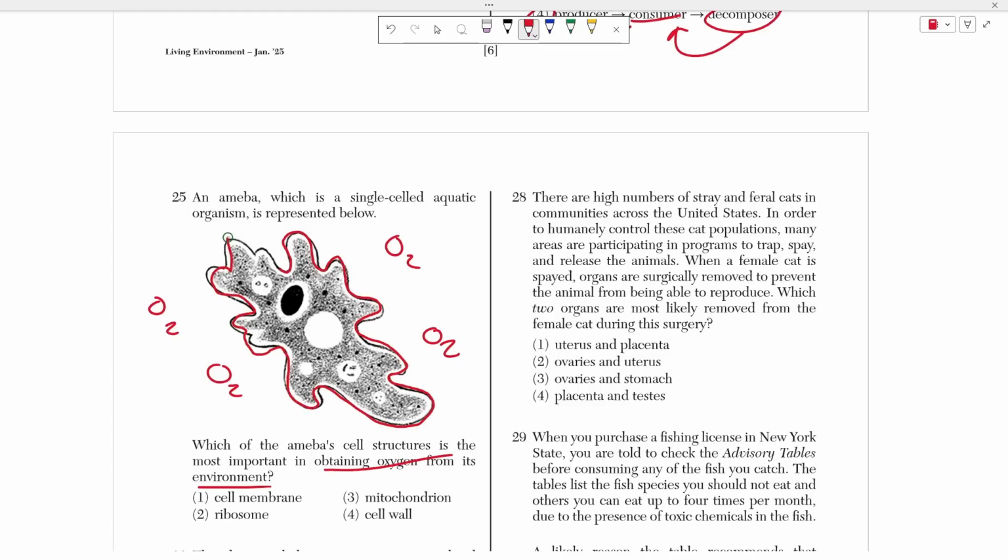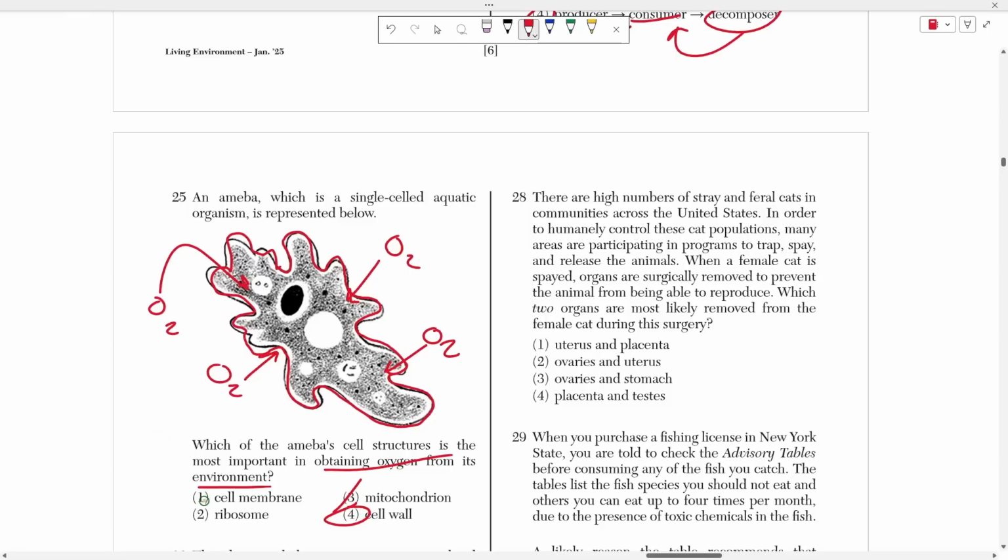The cell membrane is what keeps the inside of the cell from spilling out, and it's keeping whatever's on the outside of the cell from just rushing in. So if you want to uptake this oxygen, you want to bring it inside of your cell, guess what? Your cell membrane will have to regulate that, right? Your cell membrane will allow for this oxygen to come through, either through channels or it will just diffuse across, okay? The mitochondria uses the oxygen to produce ATP, but it's not the reason why we get it into our cells, right? The cell membrane does that.